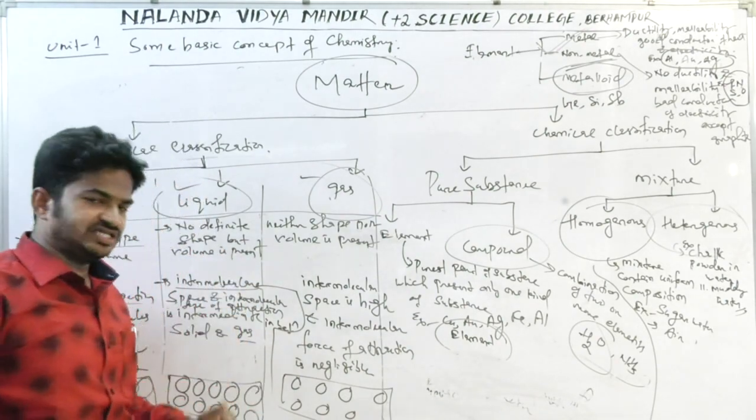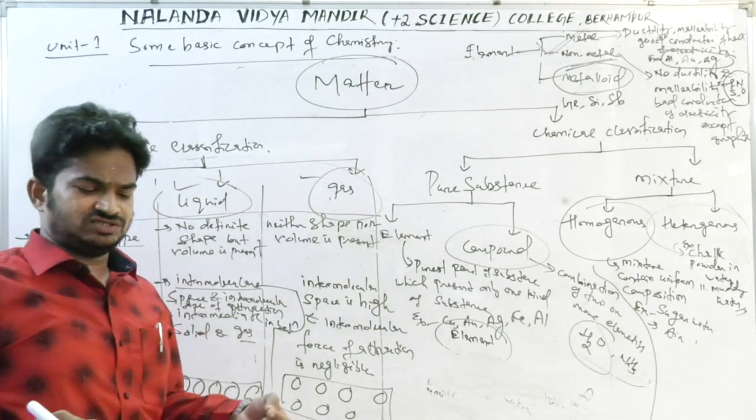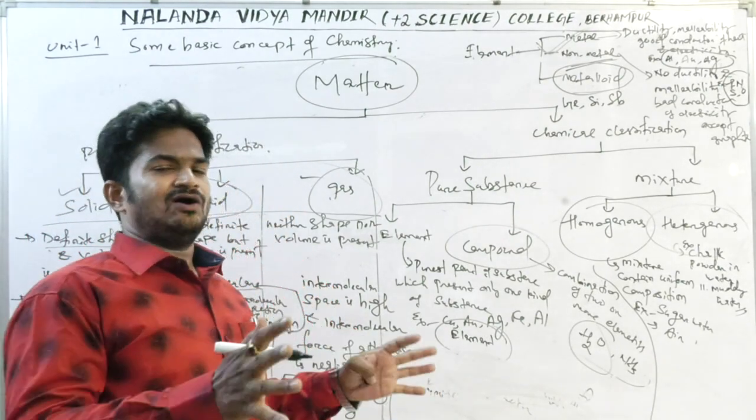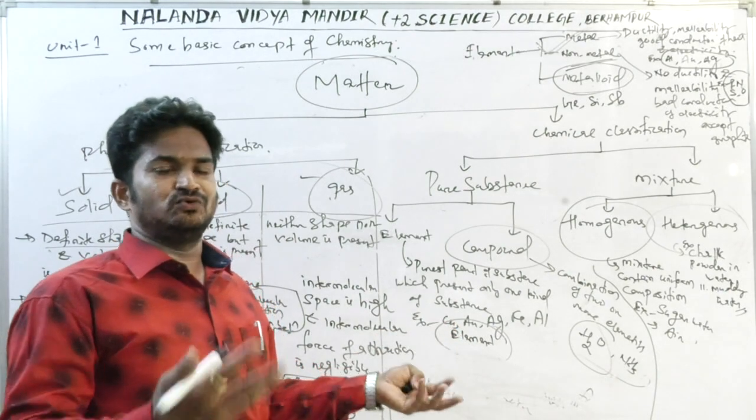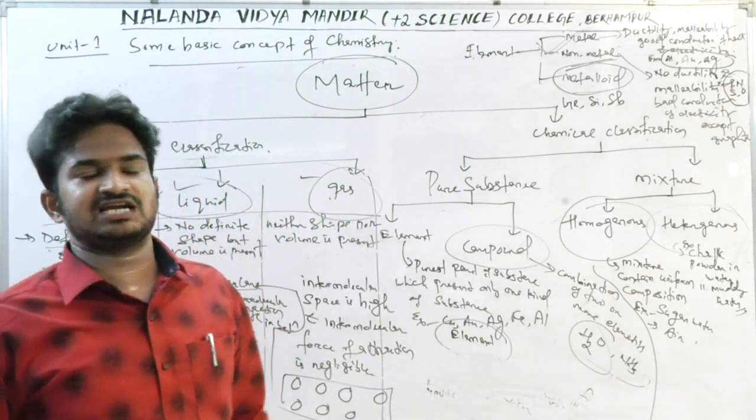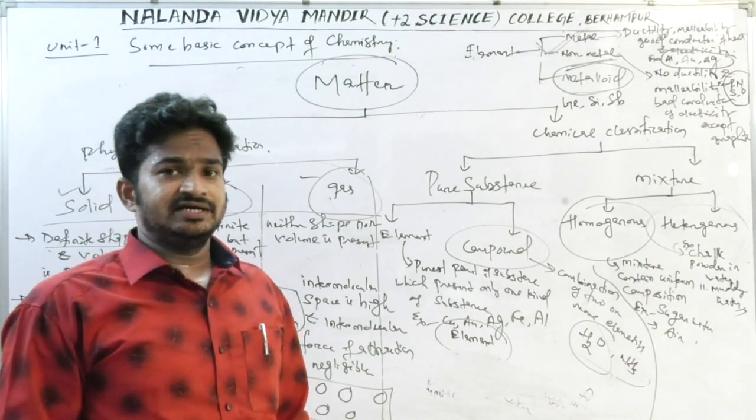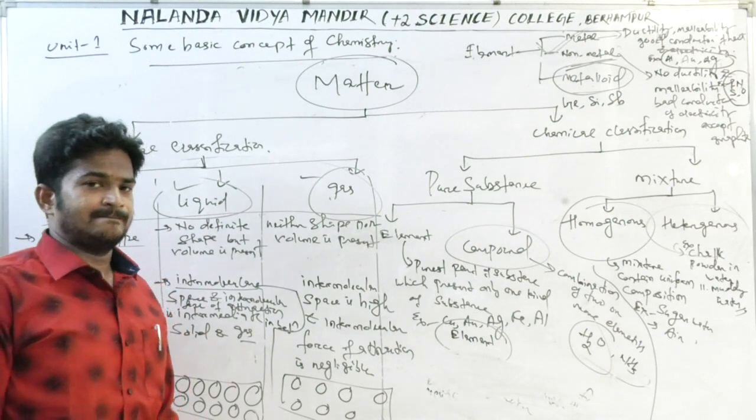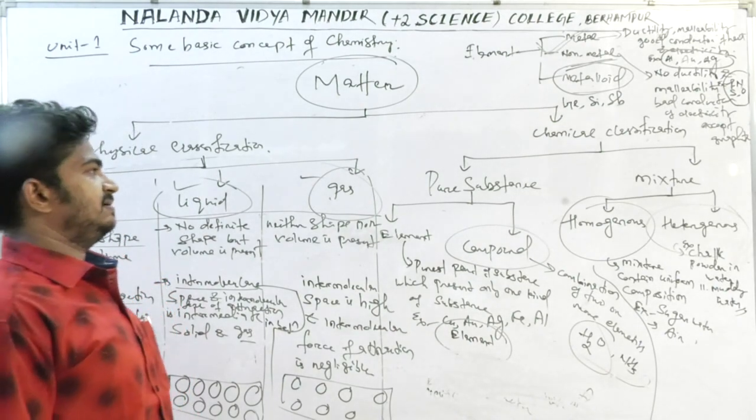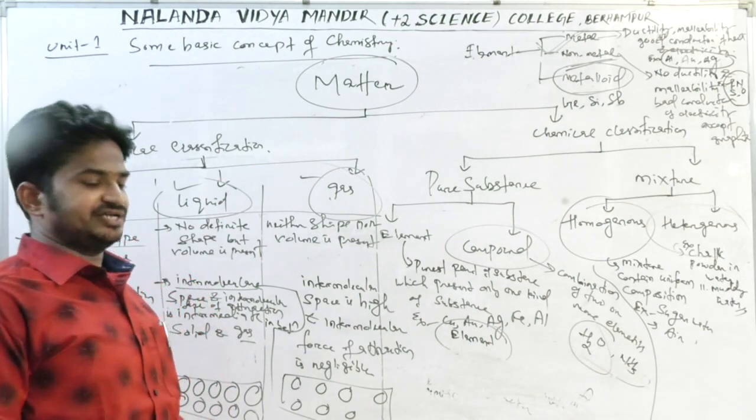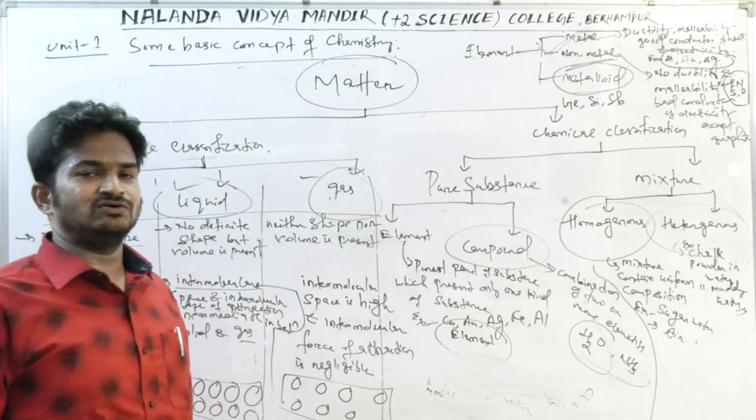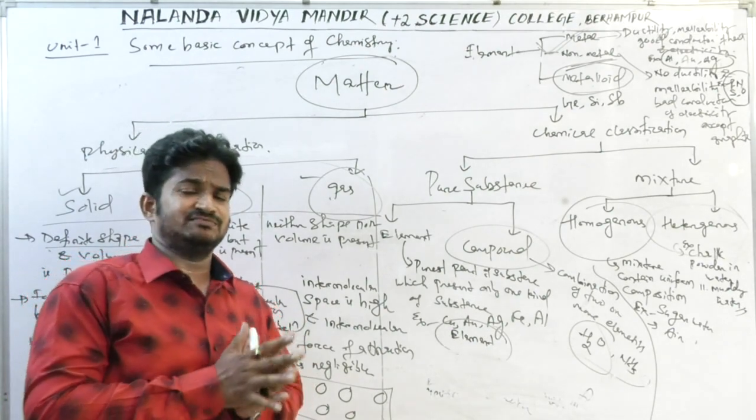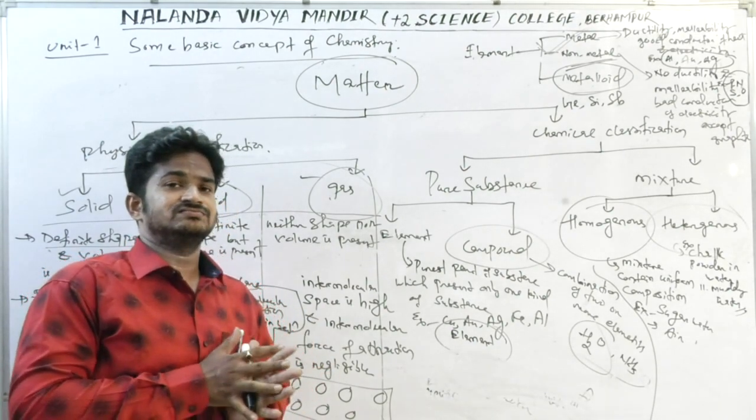So in today's lecture we discussed what chemistry is, what the different forms of chemistry are, and how matter can be classified into physical and chemical classifications. For this lecture this much only. In the next lecture we will discuss the physical and chemical properties of metals, how the physical properties of metals can be demonstrated, and how